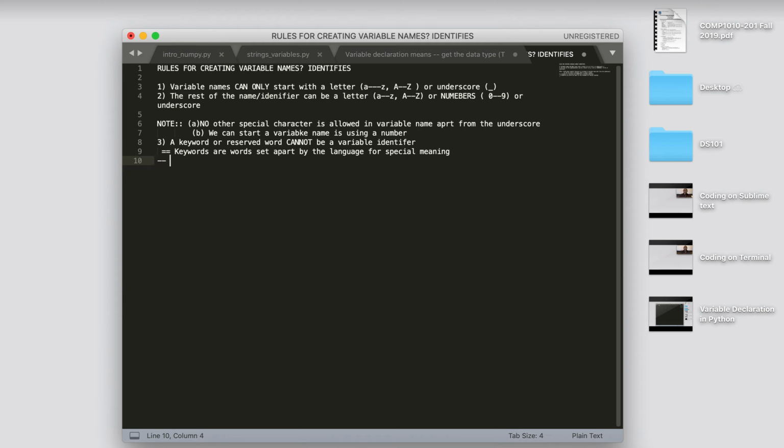Then another thing I need to mention is reserved words. What does that mean? Reserved words are all words set apart either as keywords, meaning that they're being used currently as keywords, or that may be used later as the language develops. That is to mean that keywords are a subset of reserved words. So that's an important thing to consider. These 3 rules are important when you create your identifiers.